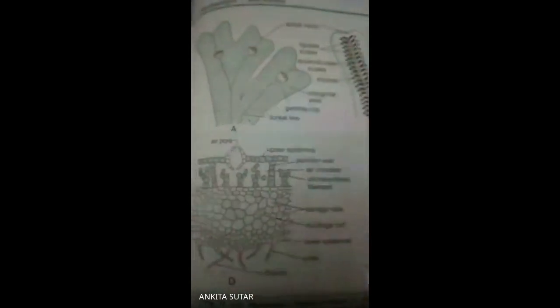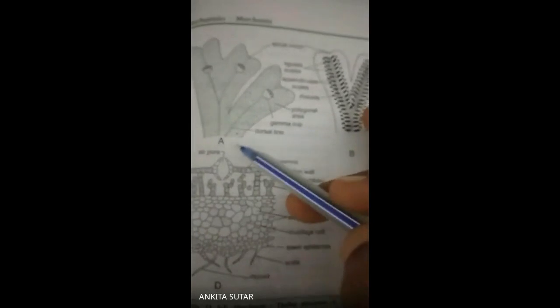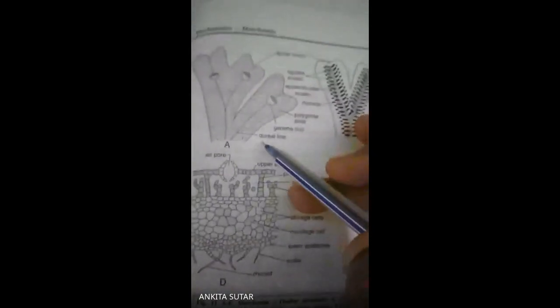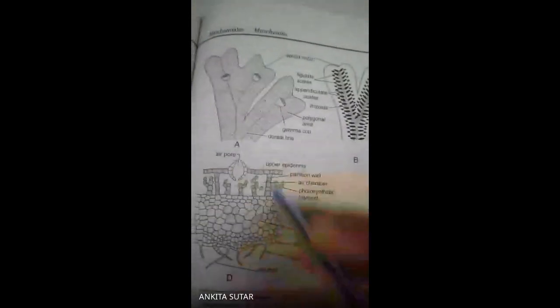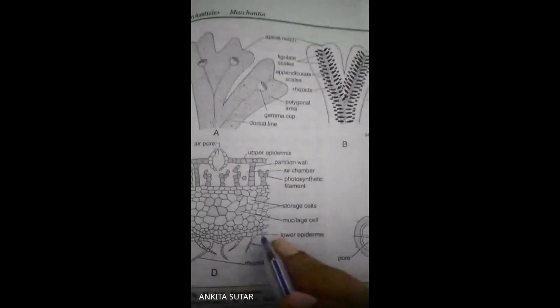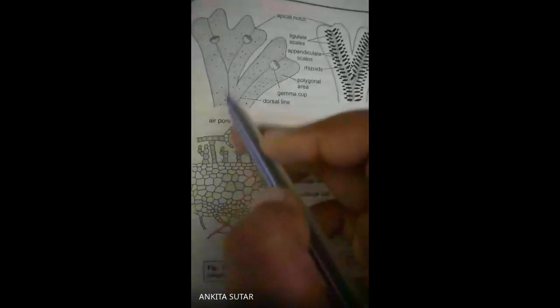हम लोग तो ऐसे naked eye में दिख नहीं सकते, लेकिन if we will see under the microscope, then we can also see there are some scales present in the Marchantia, okay, which are violet in color, and this violet color is due to the presence of the pigment anthocyanin, which is present in their cytoplasm. The scales are arranged in two rows. मतलब ये जो स्केल्स होता है, ये एक रो में यहाँ पे है और एक रो में यहाँ पे भी है. ठीक है, they are always arranged in two rows on either side of the midrib.